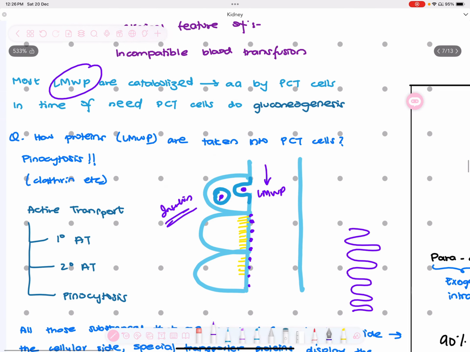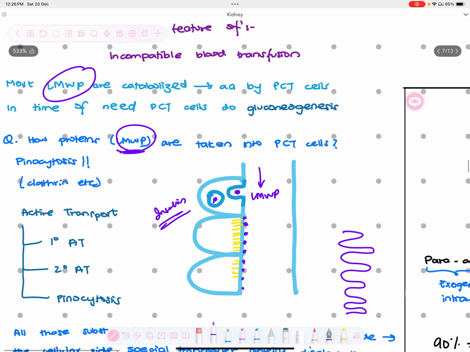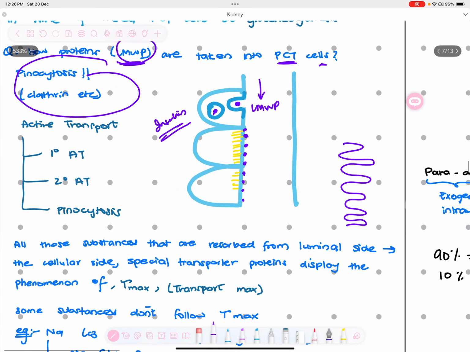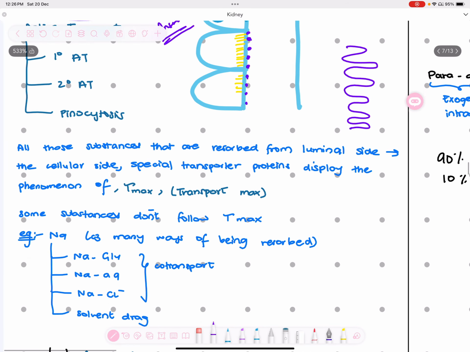So this is basically it. How the proteins, especially low molecular weight proteins, are taken into the proximal convoluted tubule cell. If they ask you, so this is the mechanism. Pinocytosis is the mechanism, right? Now moving forward, इसमें इतनी ज़्यादा कोई डिटेल की जरूरत भी नहीं है।